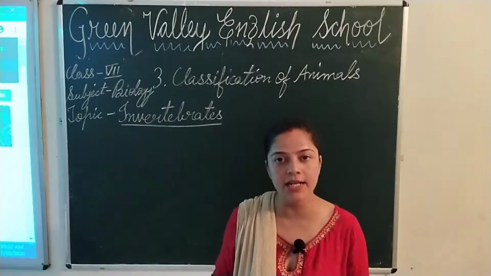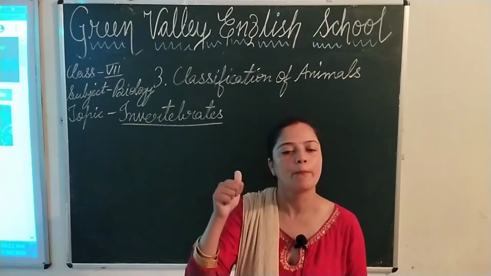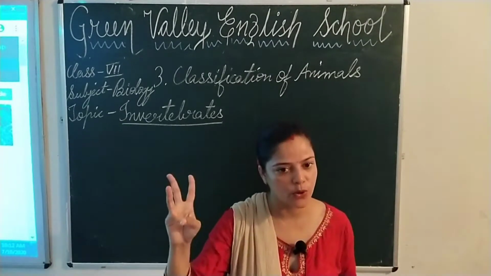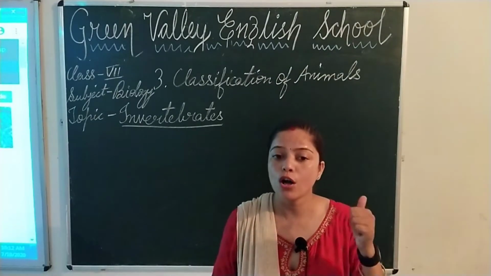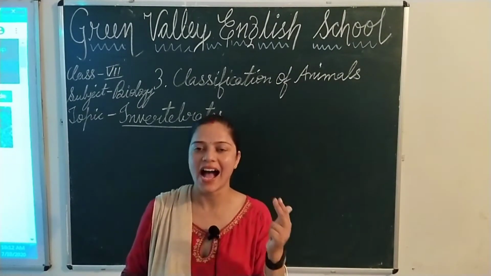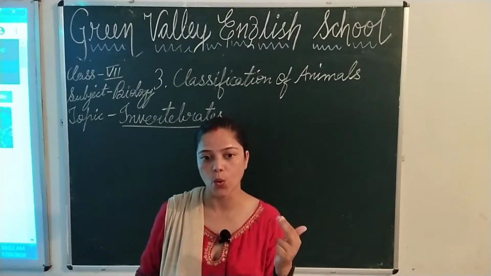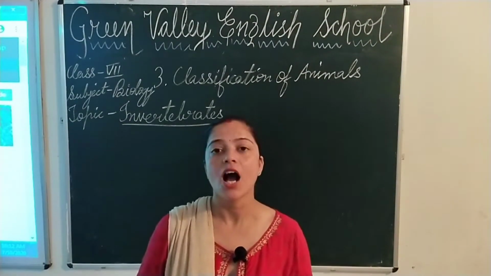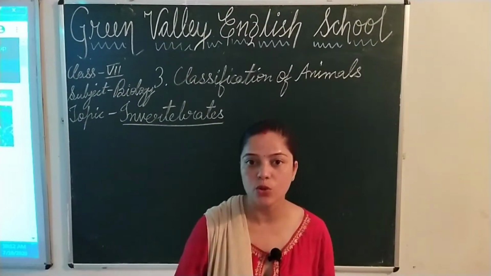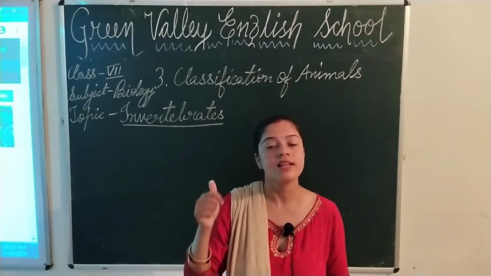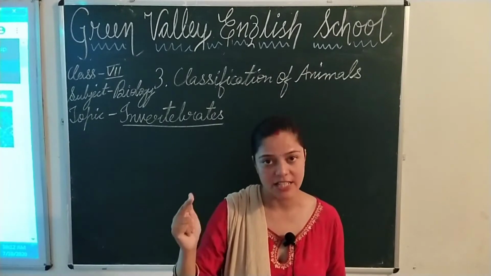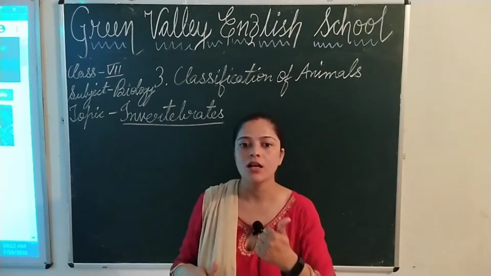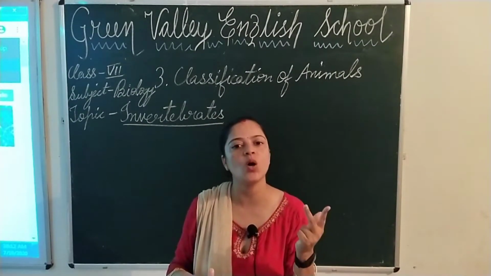How many groups are they divided into? They are divided into 8 groups: Porifera, Coelenterata, Platyhelminthes, Nematoda, Annelida, Arthropoda, Mollusca and Echinodermata. So, let us revise again. On the basis of their features, invertebrates are divided into 8 groups. What are those 8 groups? Porifera, Coelenterata, Platyhelminthes, Nematoda, Annelida, Arthropoda, Mollusca and Echinodermata.